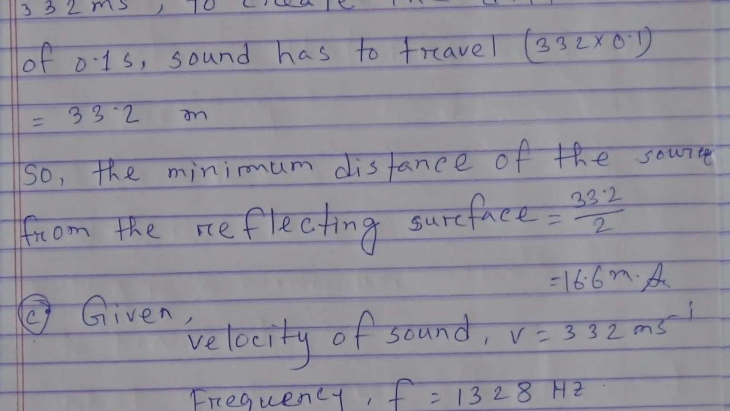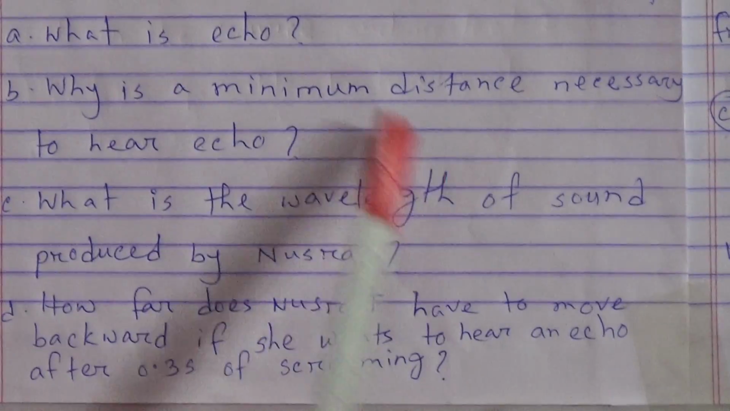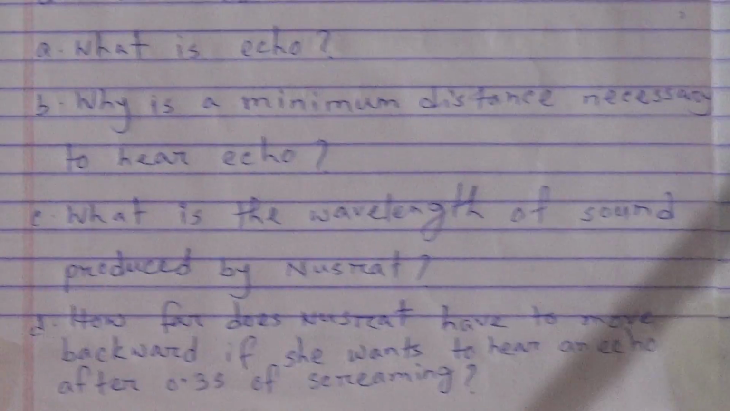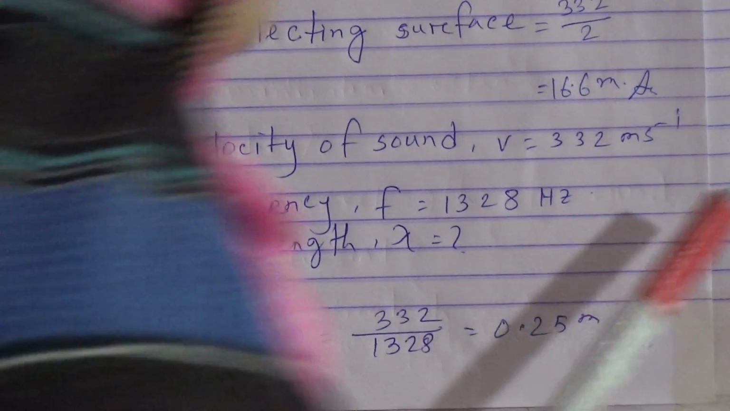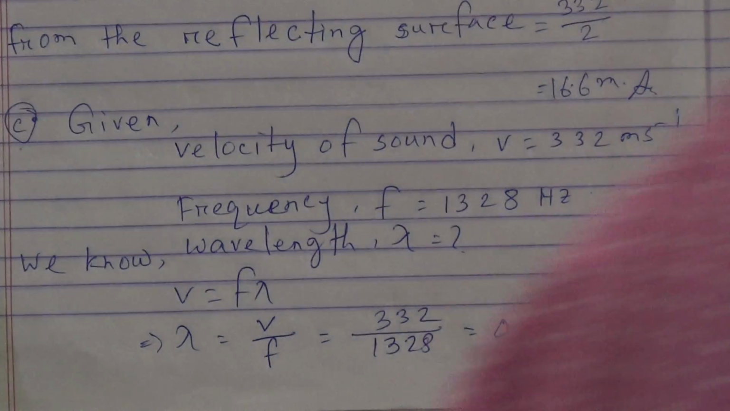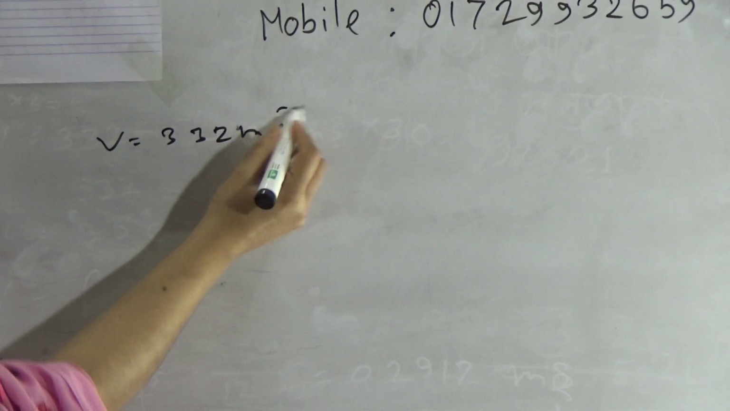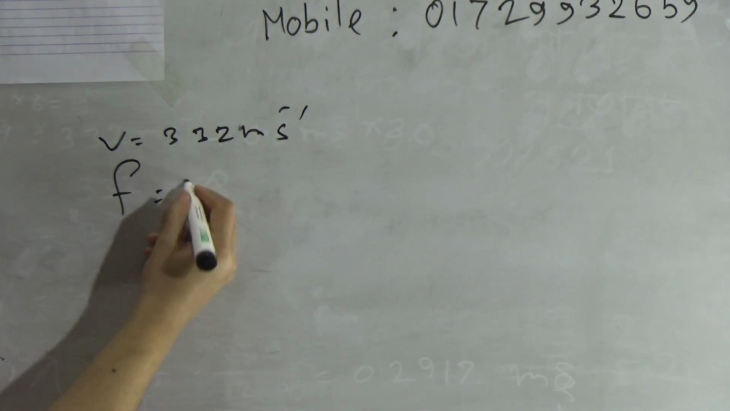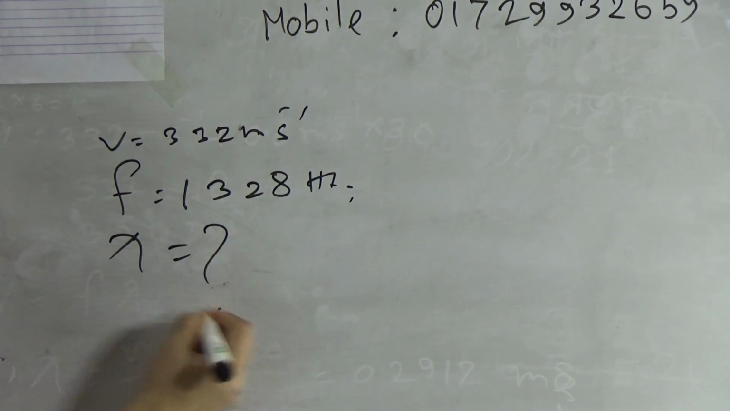Now come to number C. What is the wavelength of sound produced by Nusrat? That means we have to find out the wavelength. My dear students, here the velocity of sound is given. We'll solve number C now. Velocity of sound V equals 332 meter per second. Frequency is also given, 1328 hertz, and we have to find out lambda.